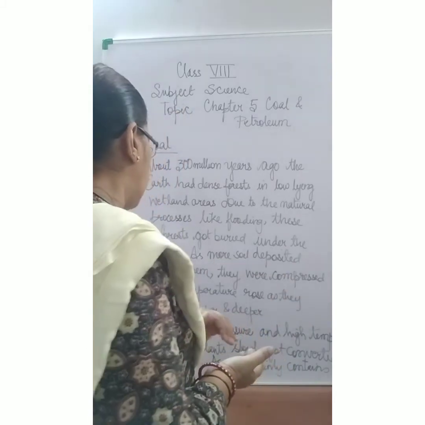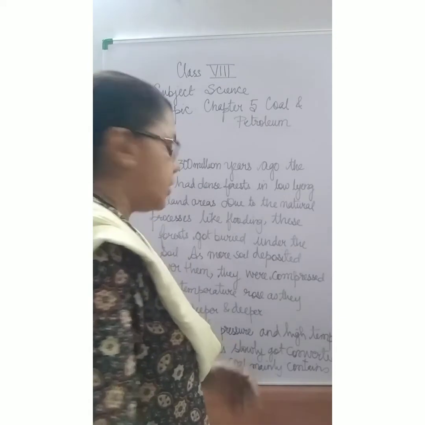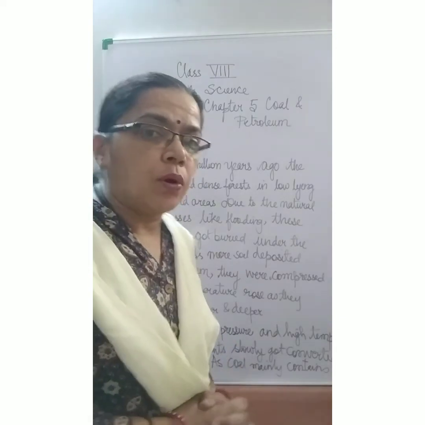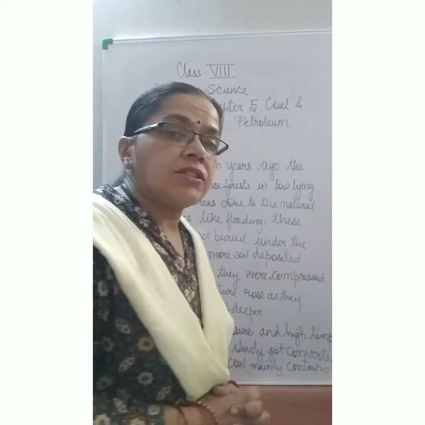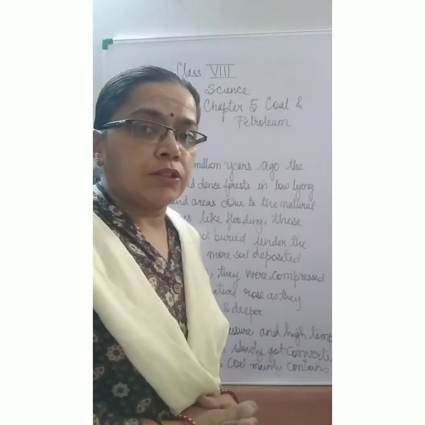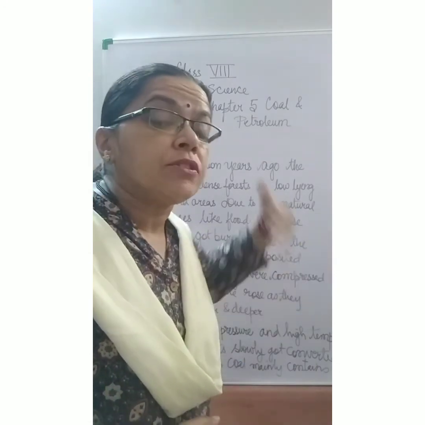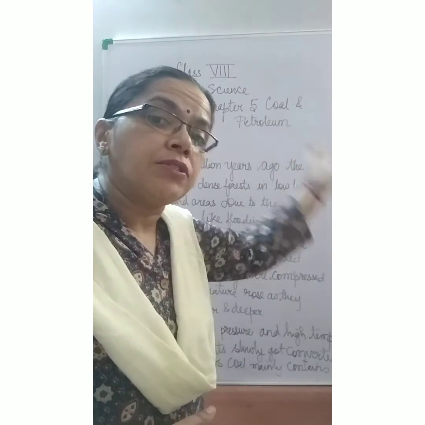इसकी वजह से क्या हुआ? ये कोल में बदल गया. That got converted into coal. Now as coal mainly contains carbon, we can say that the conversion, the slow conversion. Why slow? Because it is occurring over millions of years. It had occurred millions of years ago.